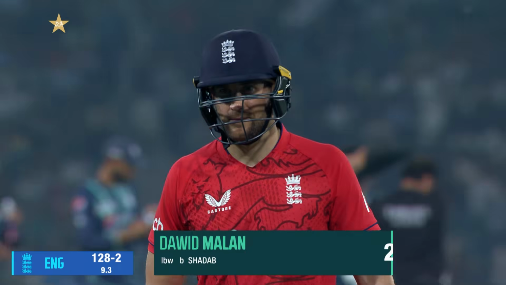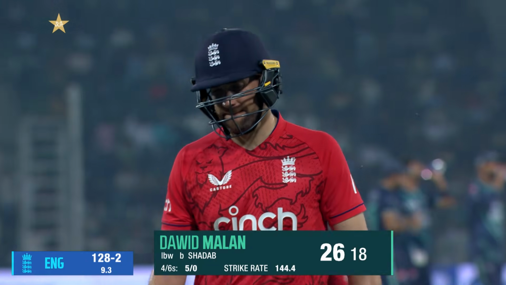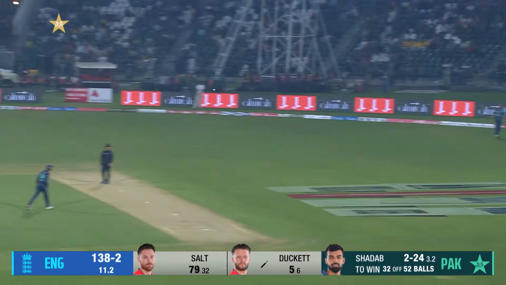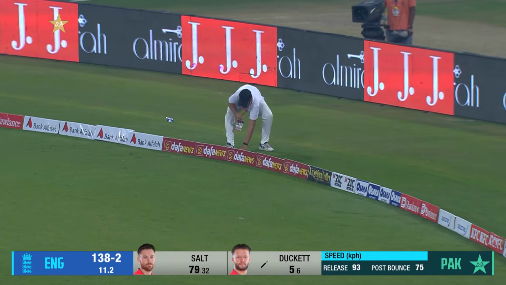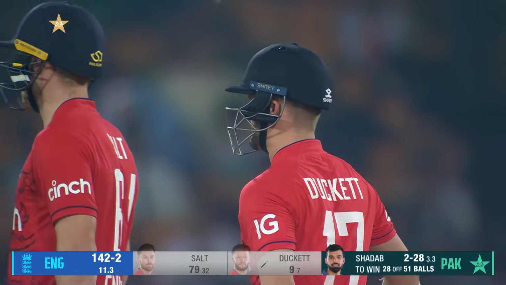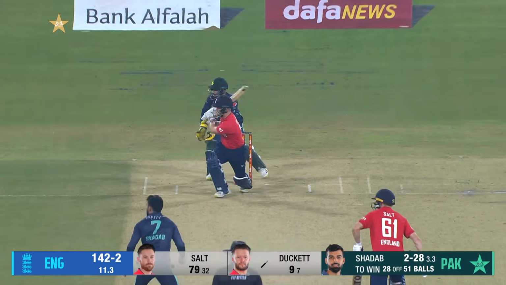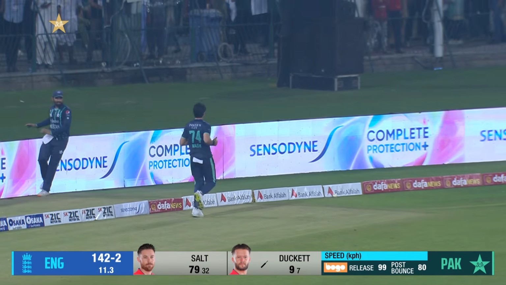He's played well for his 26, just off 18. England 128 for 2. Well, that's nicely done. That's his signature stroke. Reverse sweep, over covers for 4 runs. Well, the runs continue to flow.